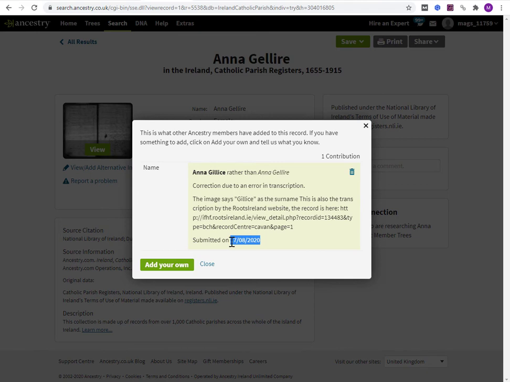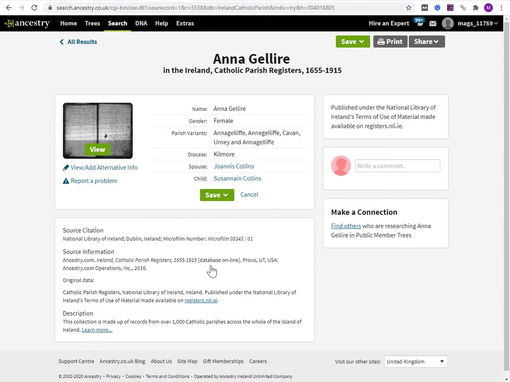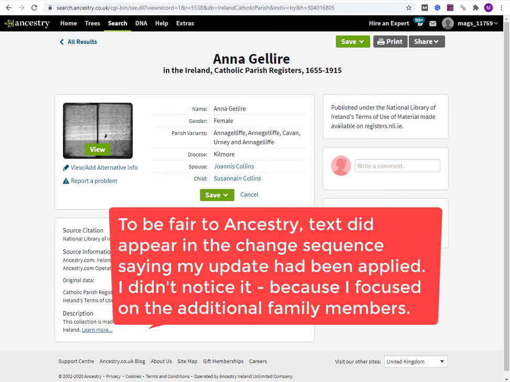But using the same wording as I had, but no, that is today's date, so this is me. So I don't add my own. I click close. I hope this works now, but did that tell me? Alright, so that didn't say it's been added successfully for you, or well done, thank you very much, we'll get onto that straight away, or reviewers will see if we agree with you. Hasn't given me any indication that anything has changed.